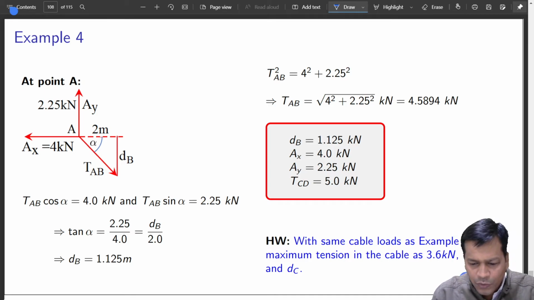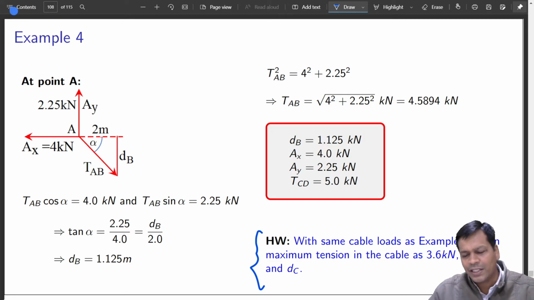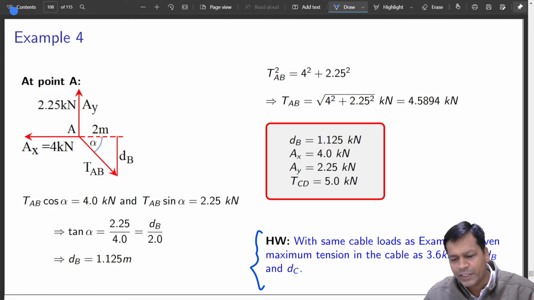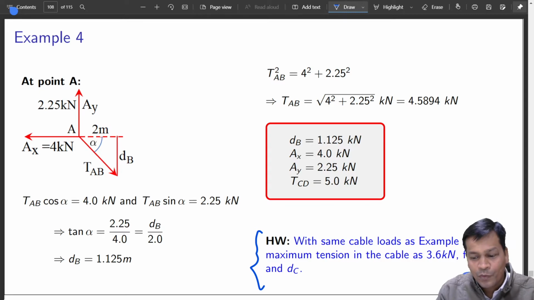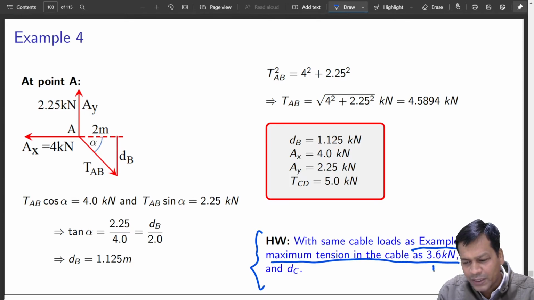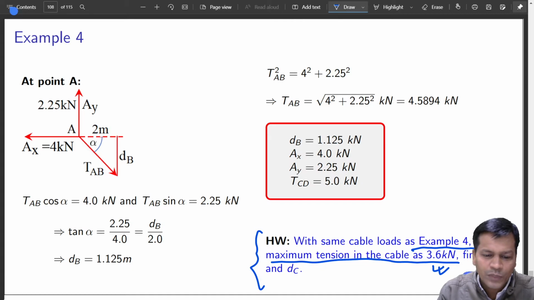So you just go through, try doing this part, which is just an alternatively placed similar example with the same cable load as in this example. Okay, given maximum tension in the cable is 3.6 kilonewton. Maximum tension is given. The one which was 5 kilonewton earlier.